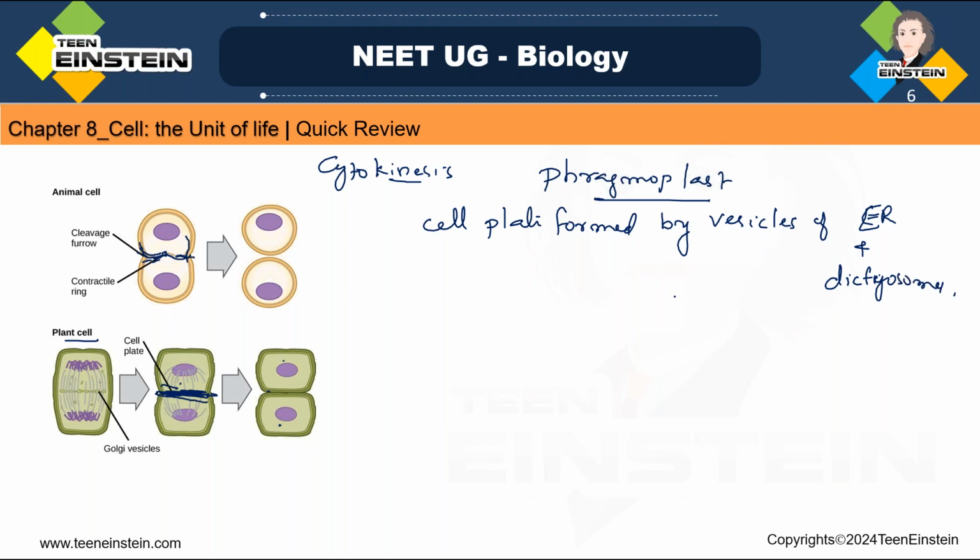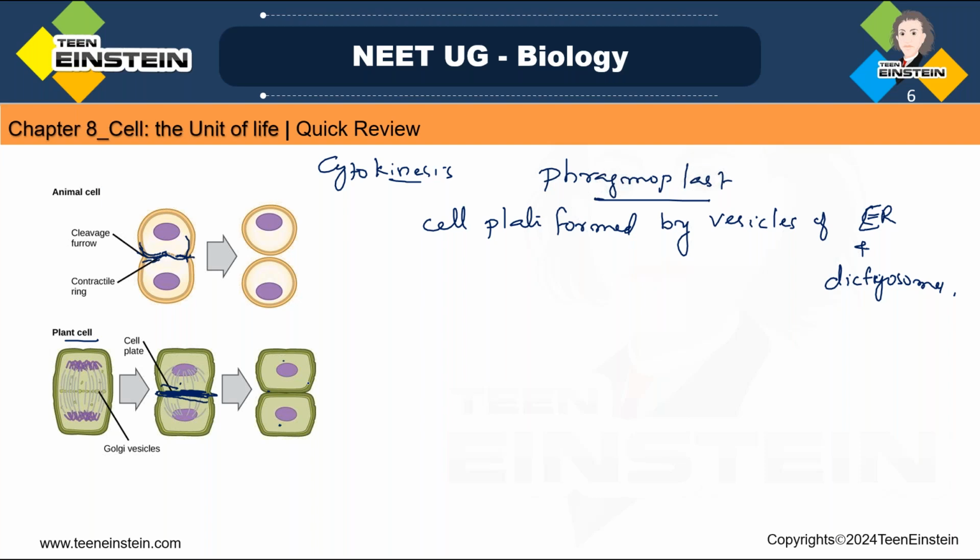Okay, so during which stage? During cytokinesis, the cytoplasmic division, this is taking place. The cell plate is formed by the vesicles of dictyosomes and endoplasmic reticulum during the cytoplasmic division. So these elements will line up at the equator. How is it forming? This will line up at the equator during the late anaphase, in the last stages of anaphase, and then it fuses to form the cell plate. After that the cell gets separated and both daughter cells are formed.